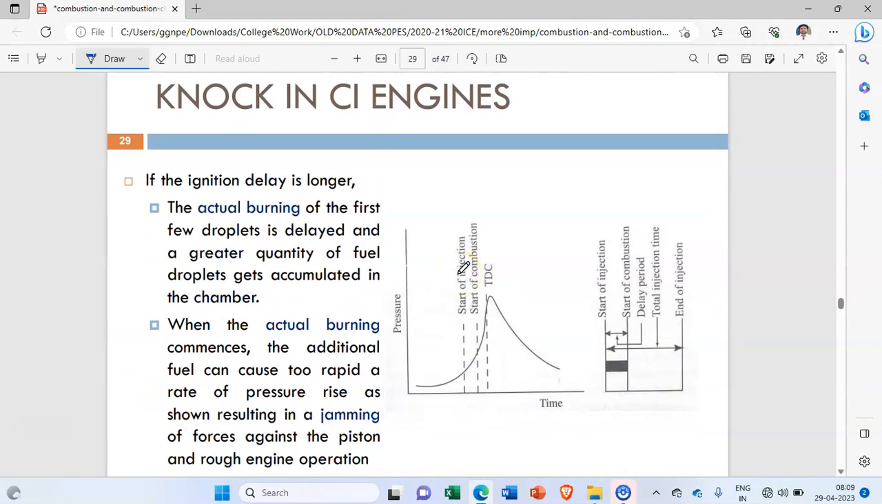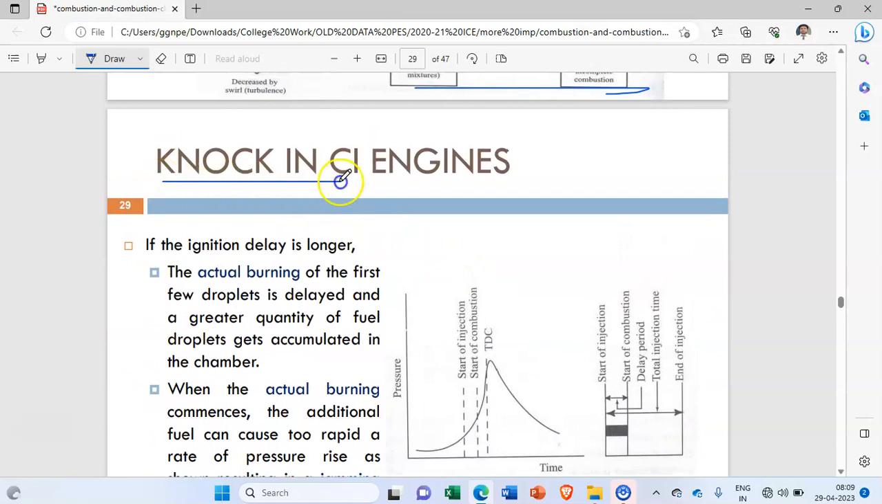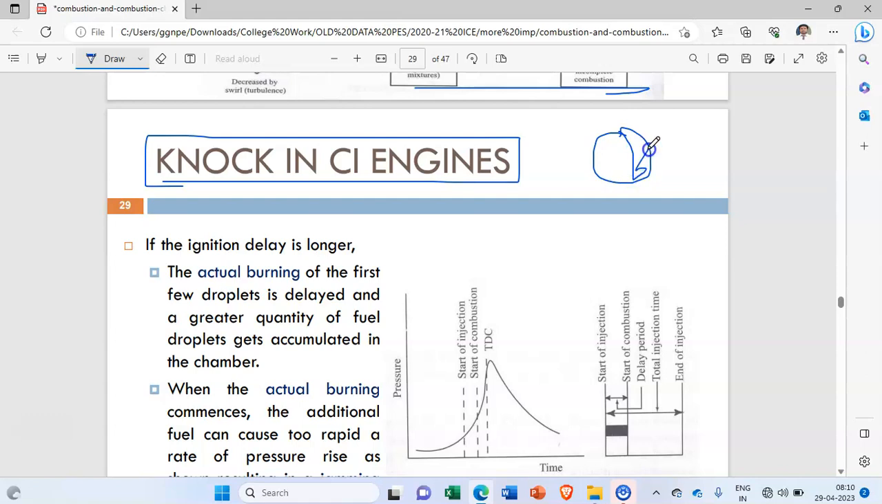Okay, now let us discuss about knock in CI engine, how the knocking takes place in the CI engine. So in SI engine also we have seen the knocking. But if you remember, knock in the SI engine takes place at the end of combustion. Okay, at the end of combustion, whatever unburned hydrocarbons remain, those unburned hydrocarbons get self-ignited or auto-ignited, and in the reverse direction some waves are generated due to that unburned hydrocarbons burning.